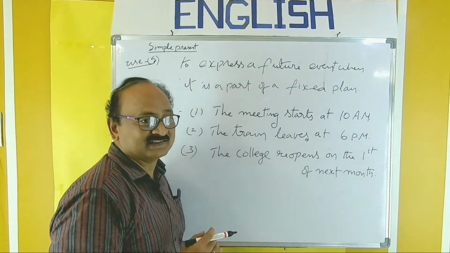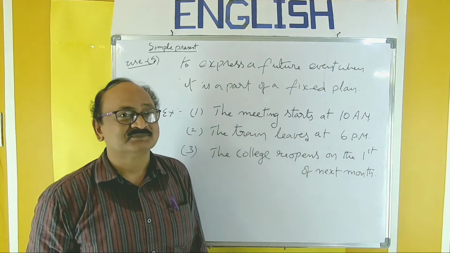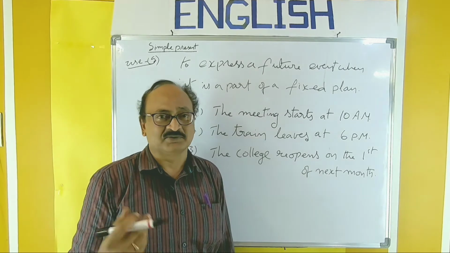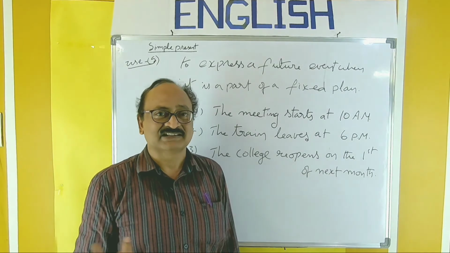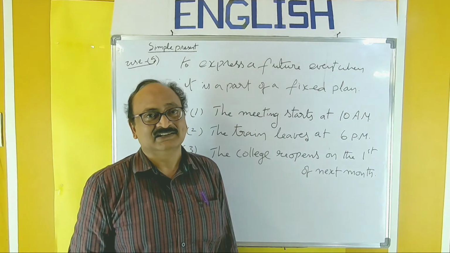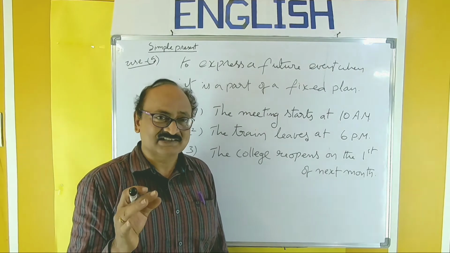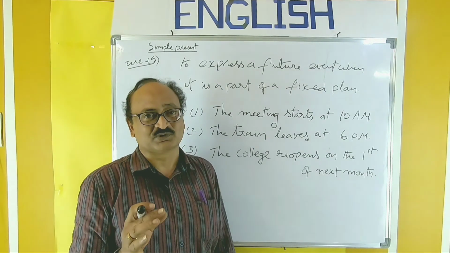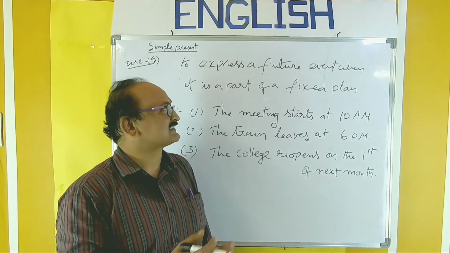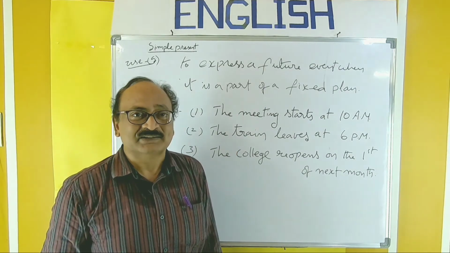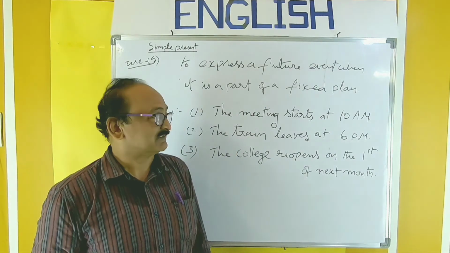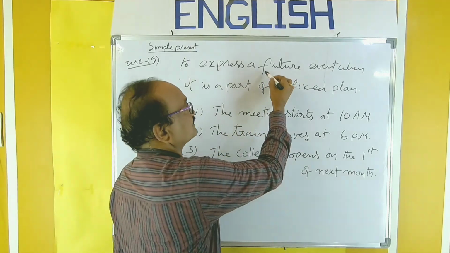So it must be a fixed one. It may take place tomorrow or next week or sometime later. It's a fixed one. That sort of fixed plans, fixed programs can be expressed by using this simple present. See, future event.